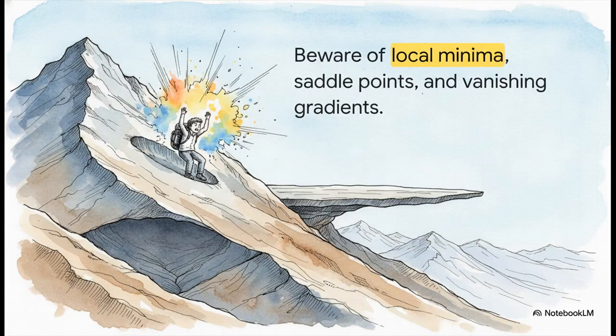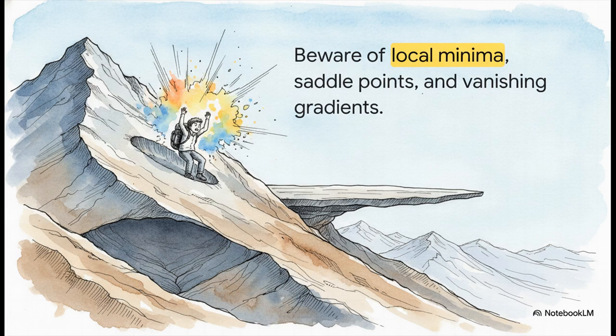Hold on, let me push back on that for a second, because all of this assumes a perfect, smooth, bowl-shaped valley. What happens if our blindfolded hiker walks down a slope and gets completely stuck in a random ditch halfway up the mountain? That ditch is what we call a local minimum. The model thinks it's at the absolute bottom, but it's really, really not.